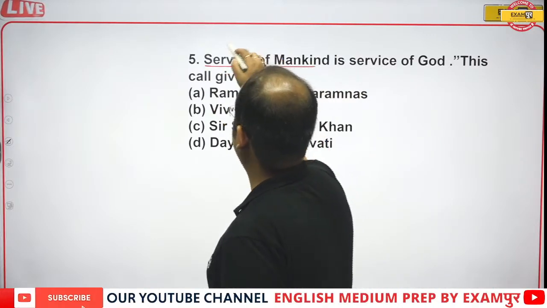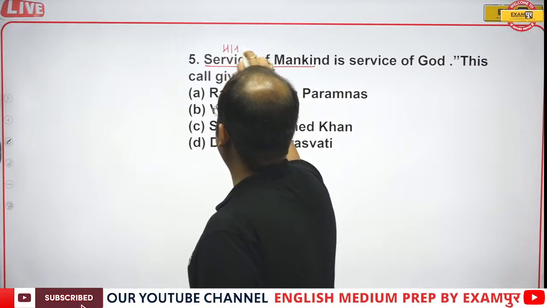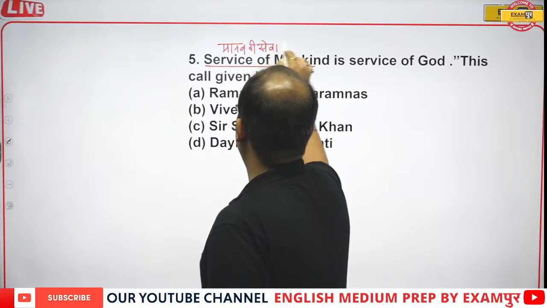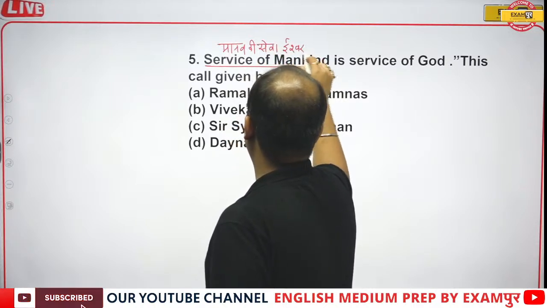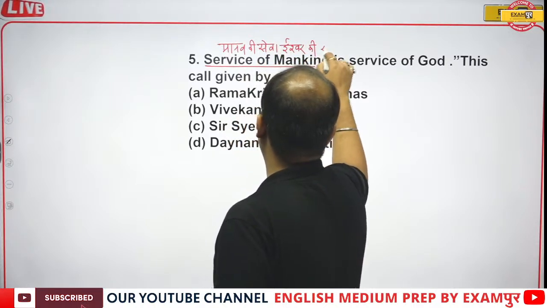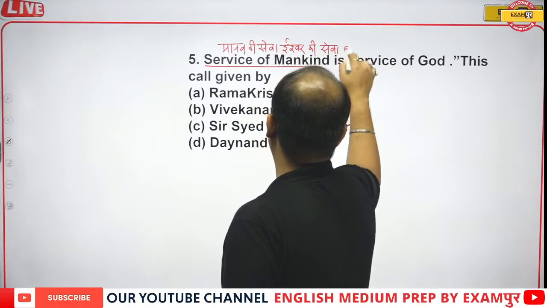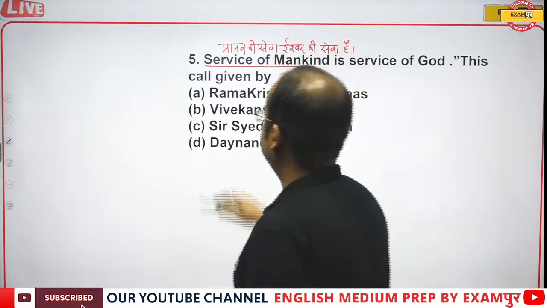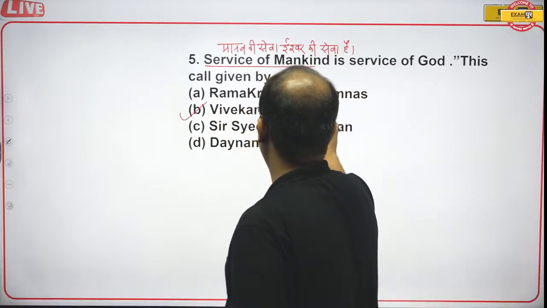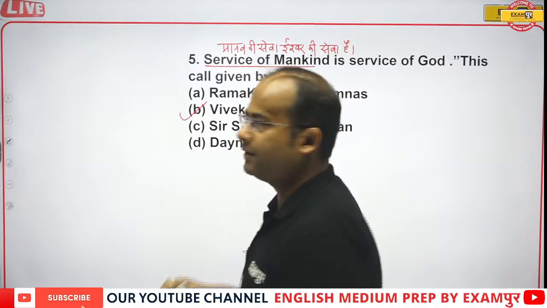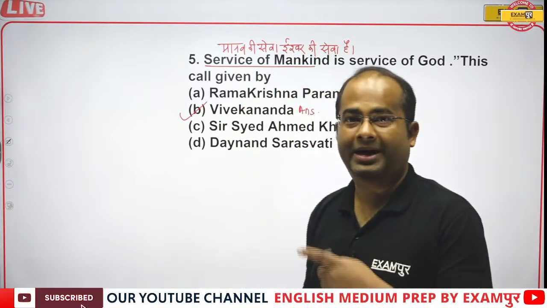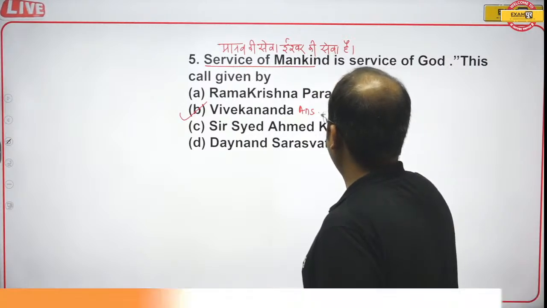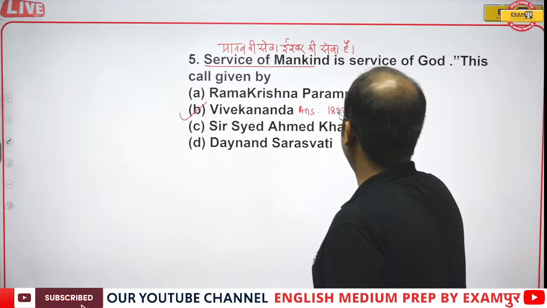That means in Hindi we call it manav ki seva ishwar ki seva hai. That was given by Swami Vivekanand. So Swami Vivekanand gave this call that service of mankind is the service of God. And in 1897 he started Ramakrishna Mission.